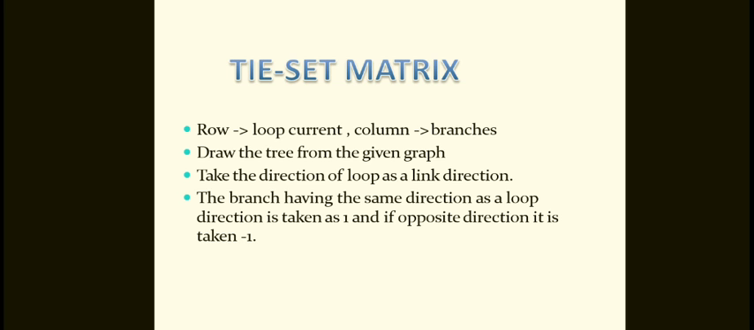Draw the tree from the given graph. We already know that whatever graph they give, we draw the tree and take the direction of the loops as the link direction. A branch having the same direction as the loop is taken as +1, and if it has the opposite direction, it is taken as -1. Similarly, if a branch has the same direction as the loop direction, we take it as +1, and if they are in opposite directions, we take it as -1.